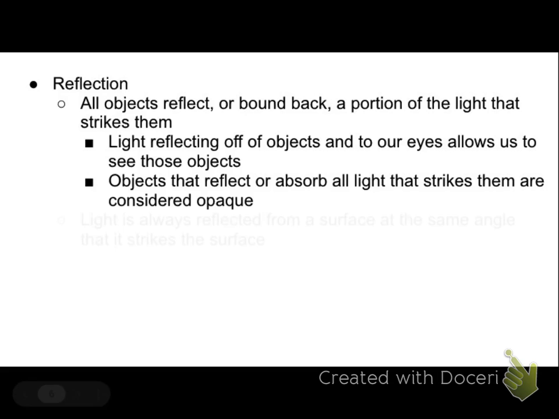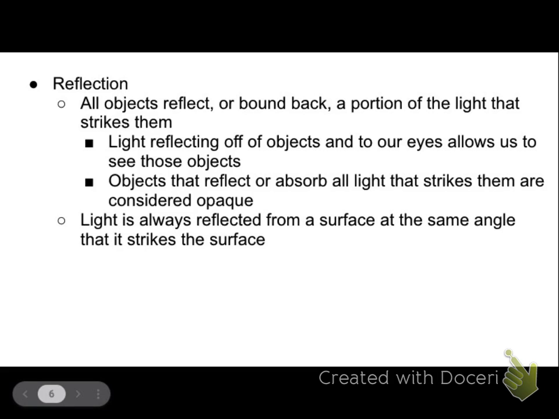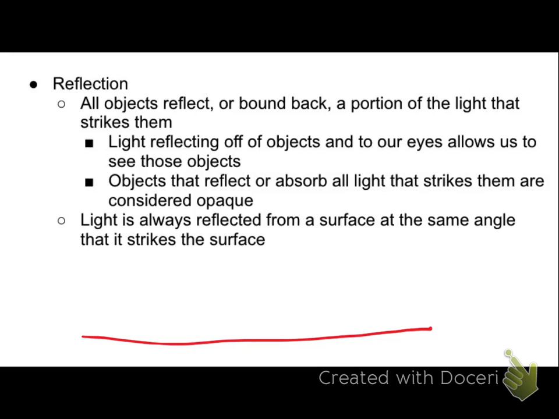While all objects reflect light, it's not all the same. One thing that is true about all reflection, though, is that if you shine light on a surface at an angle, it will be reflected off of that surface at the same angle. So that would just look like this. If you shine light in at a 45-degree angle, light will bounce out at a 45-degree angle.